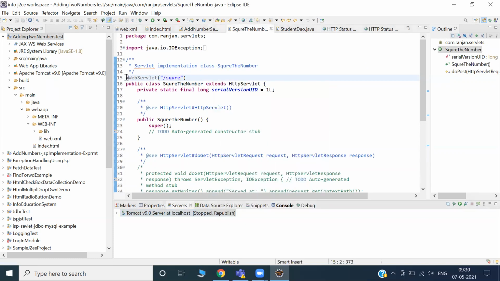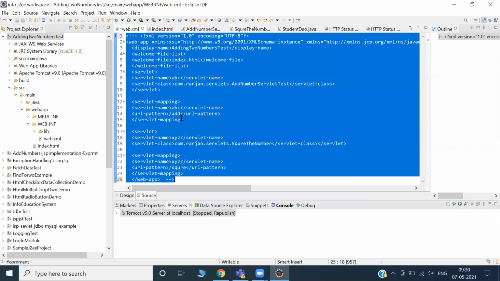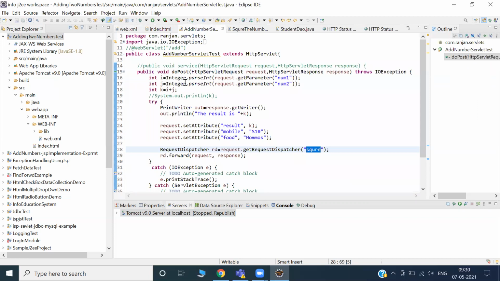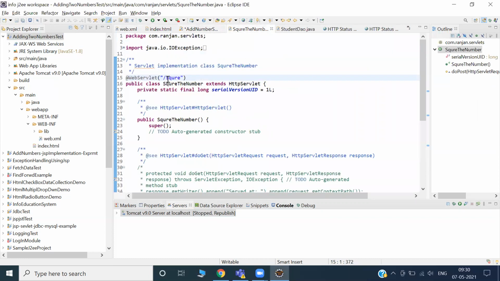Now, add server, comment of web server, hopefully. Control A. And add is happy. That I commented purposefully. Okay, let me see. Square, all happy.